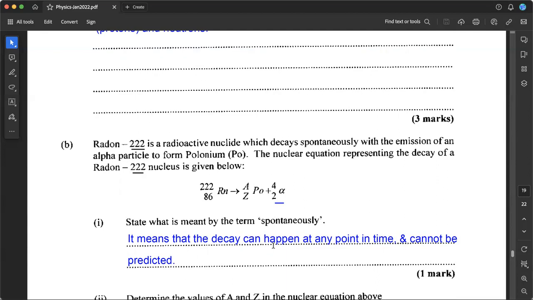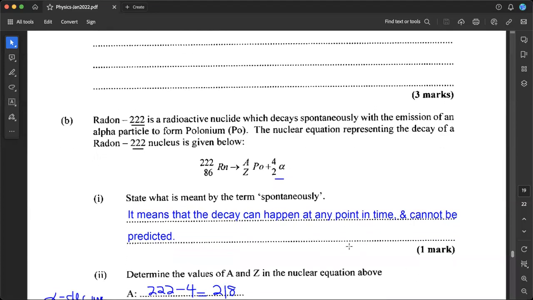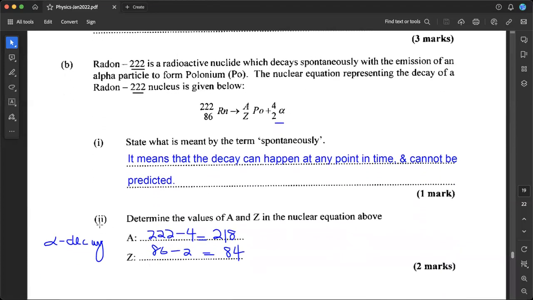Okay, no external forces can predict or can affect that process. So that's what we mean by it spontaneously happens, and that's for 1 mark. If we say all of that, we're good to go. It's just any point in time and we can't predict it because we can't control it, okay? Okay, so moving down to part 2.